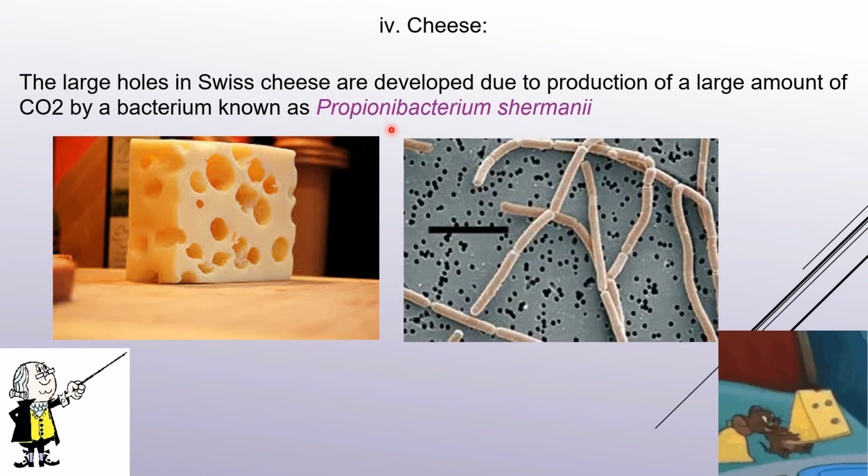The name of the organism is Propionibacterium shermanii. This is a bacterium. It was stated that cheese is produced by the fungus, but please make a note over here. This cheese is produced by a bacterium, and the name is P. shermanii, an exception to the production of cheese with respect to fungus. And that's the reason the Swiss cheese consists of many holes in it.